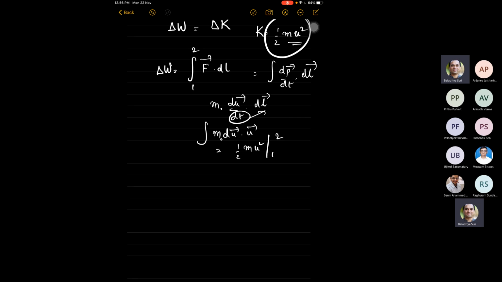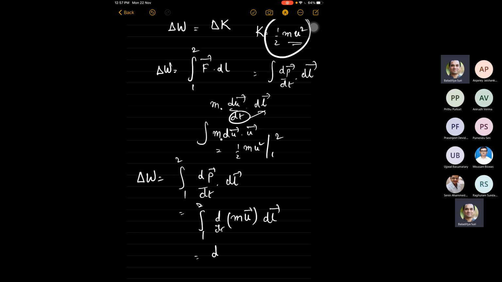You can do the same. So Einstein derived the kinetic energy expression using the same principle. Instead of f, he again wrote dp by dt dot dl. This will be the integral from 1 to 2. dp will now be d by dt of m times u, but m is also a time varying quantity, dot dl. He basically wrote this as dm times u bar plus m times du bar, integral dot with u bar.